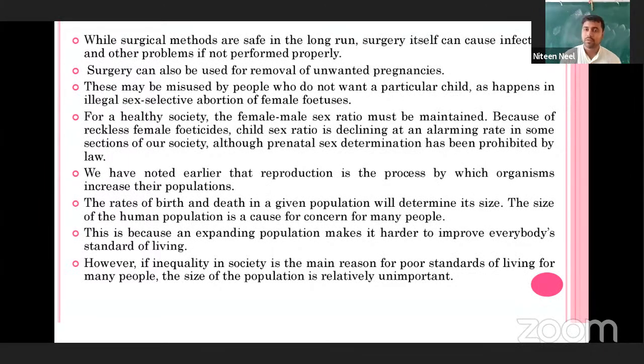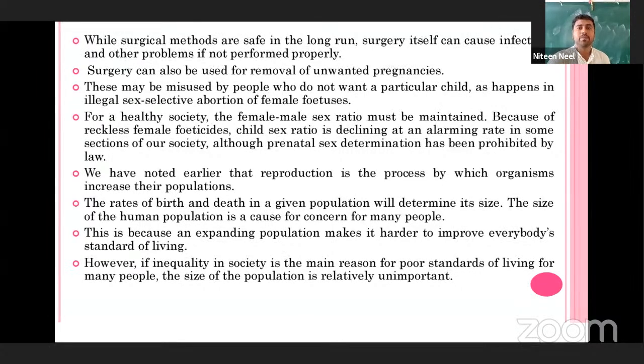So we commonly say that the important cause of all this is that there is a population explosion, right? The size of the population is, we can say, relatively one cause for the poor standard of living.